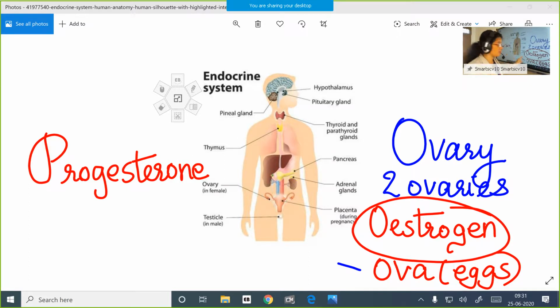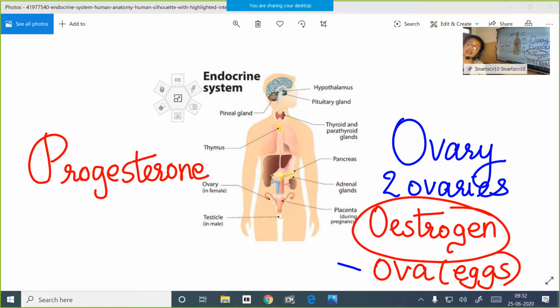So estrogen hormone, the first function is development of the female reproductive organs. All the organs, from the uterus and oviduct to the ovaries, cervix and vagina, the whole overall development of the female reproductive organs. Second function is the production as well as the maturation of the ova or eggs, and ovulation, release of the eggs every month to the oviduct. That is also controlled by this estrogen hormone.